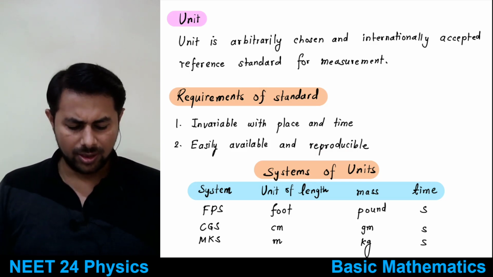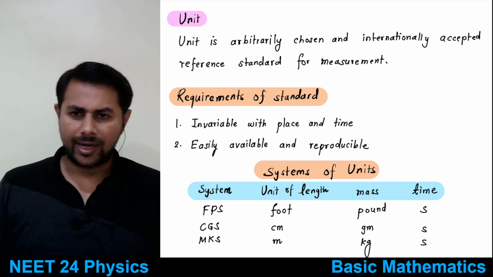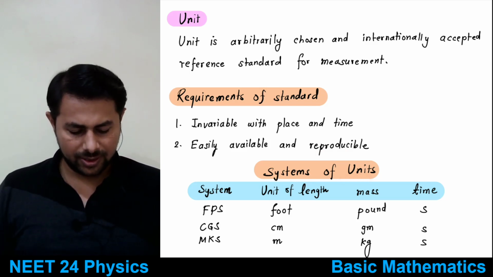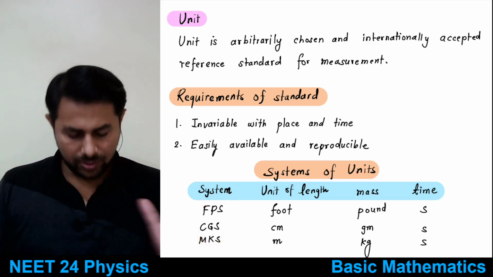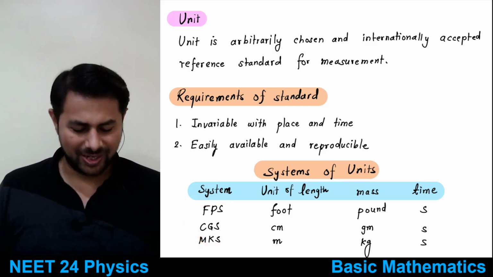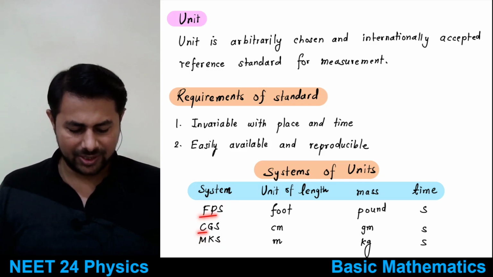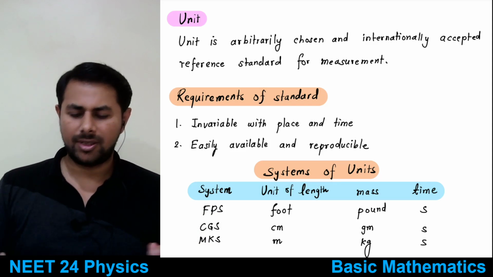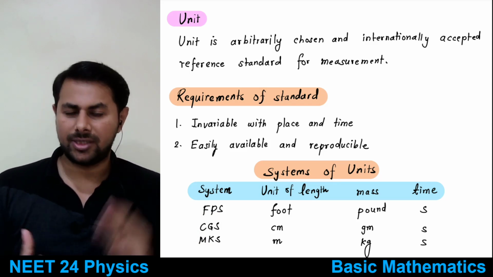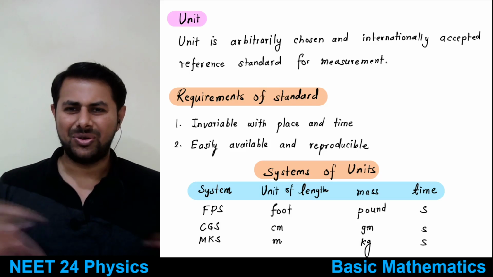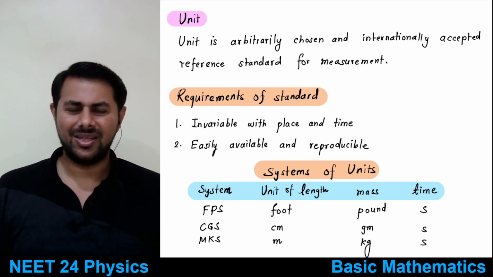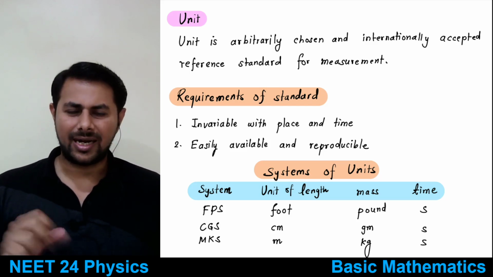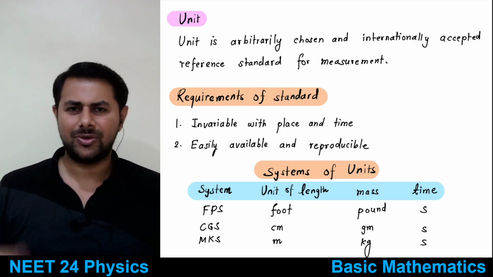So now, different parts of the world had different systems of units, and the most widely used were FPS, CGS and MKS. So now what is a system of unit? Earlier there were only 3 quantities studied in physics. Only one subject, called mechanics. Then thermodynamics, electricity, magnetism, etc. were added later. Then modern physics was added later.